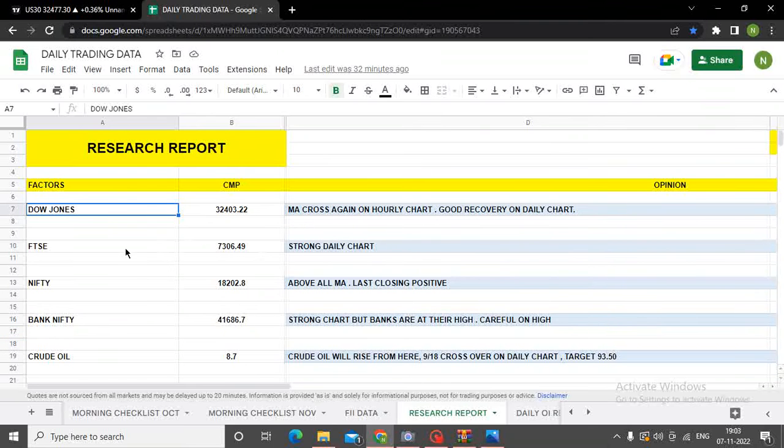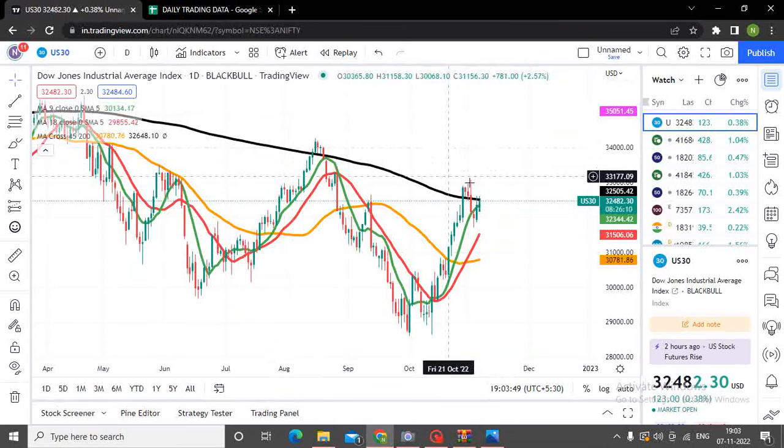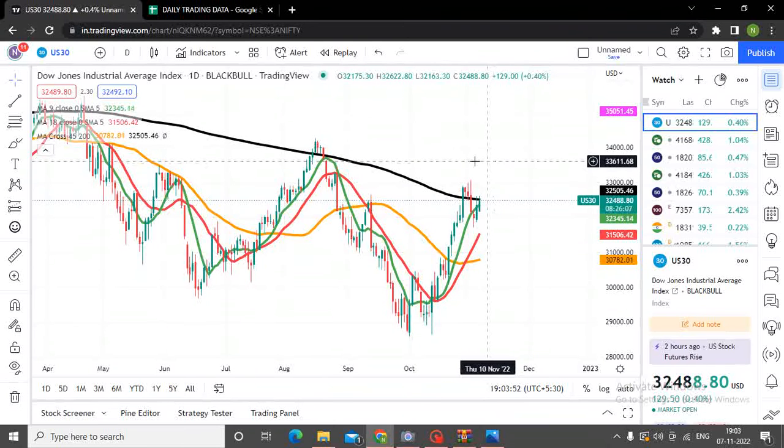So the first thing, पहला चीज हम Dow Jones को analyze करेंगे. As I always say that the moving average is the best indicator to use, which is 9 days, 18 days, and a crossover of 45 and 200, which is a long-term crossover. So these four moving averages I use personally to take my trades. I have made previous videos on these indicators where you can go and watch, and you can come to know how to use these moving average indicators to take your trades. So let's begin with Dow Jones without wasting any time.